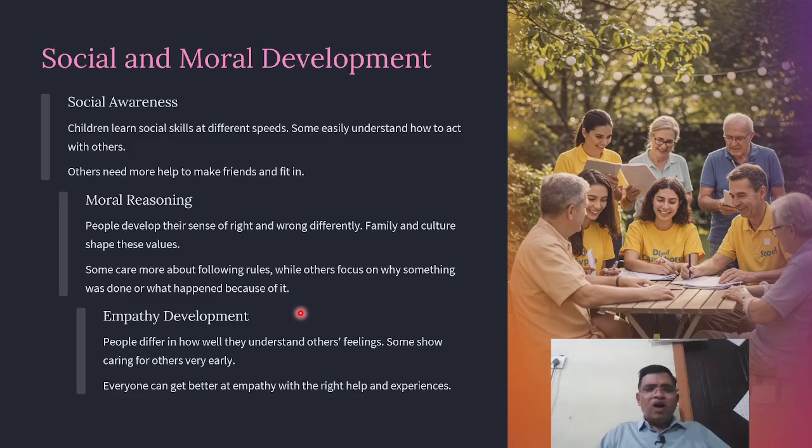Then empathy development. People differ in how they understand others' feelings. Some show caring for others very early. Everyone gets better at empathy with the right help and experiences. Empathy or sympathy also comes with our culture, by observing others. Some people feel how the other feels if they have faced the same thing themselves. So social awareness, moral reasoning, and empathy development also differ from person to person.